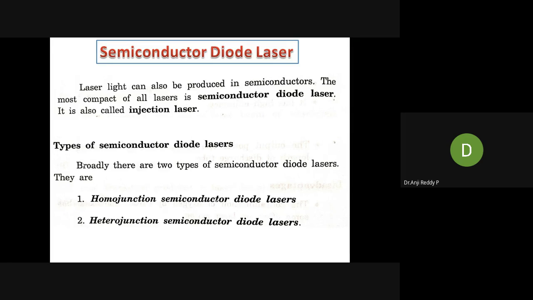Now tell me, what is the principle involved in semiconductor diode laser?